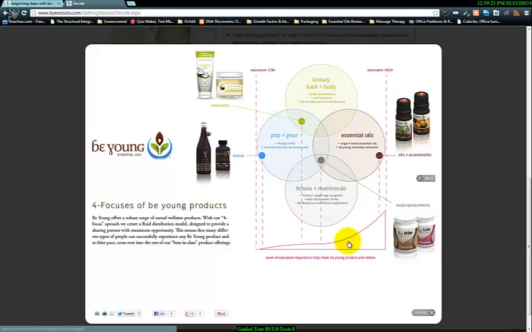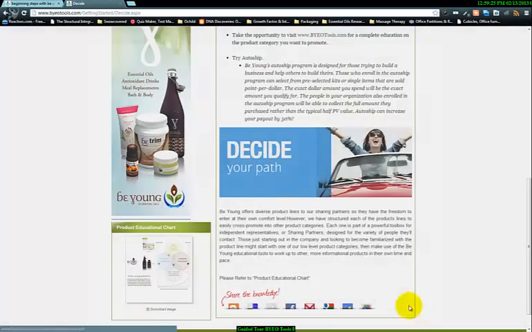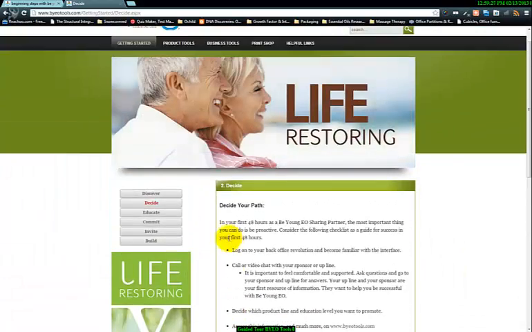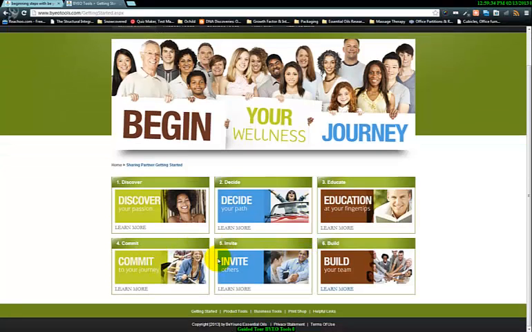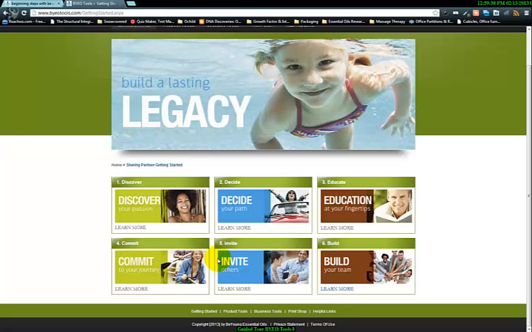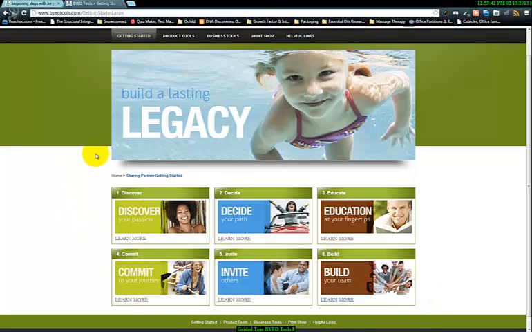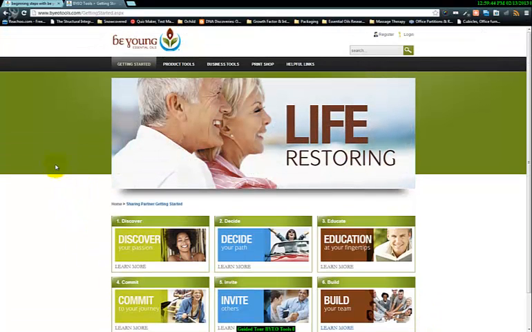I would definitely recommend taking a look at this and identifying where you feel you would fit the best within BYEO. Okay. And as we go back to getting started, it has all the other steps. You can go through each one of these and learn more about how to get started, why these steps are important, and what you would do within each one of these steps. So this is a great resource to send a brand new sharing partner to.